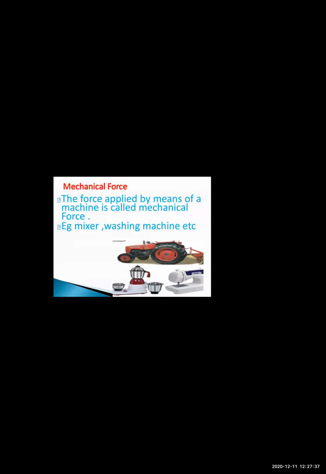The next is mechanical force. This type of force applied by means of a machine is called mechanical force. Here we are not applying the force ourselves. Muscular force means we were applying the force with our muscles. But here the force is applied by means of a machine. For example, a mixer. You must have seen that your mother is using a mixer and a washing machine at home. So what is she actually using? She is using a machine. And who is applying the force? The machine is applying the force to complete the work.